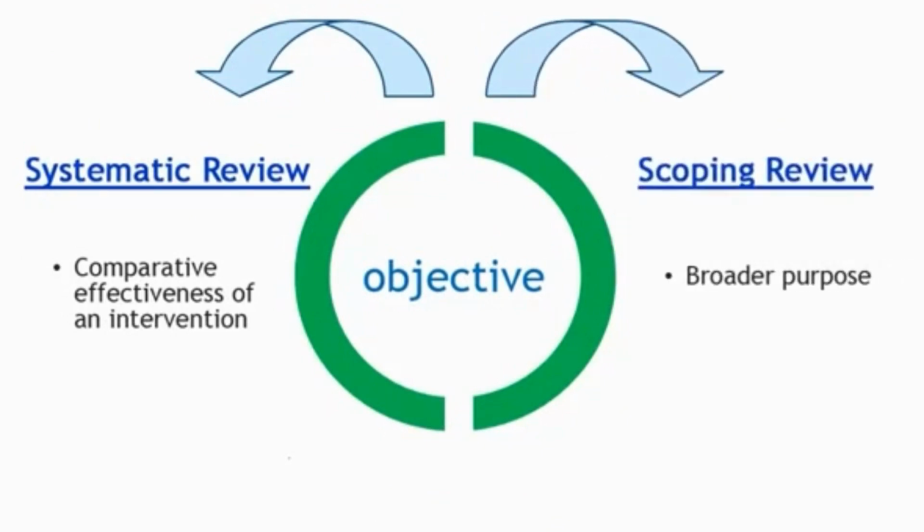While a traditional systematic review may seek to establish the comparative effectiveness of an intervention, a scoping review will generally have a broader purpose and focuses upon the descriptive characteristics of the included sources of evidence, rather than aiming to combine and analyze data to generate a synthesized overall result.